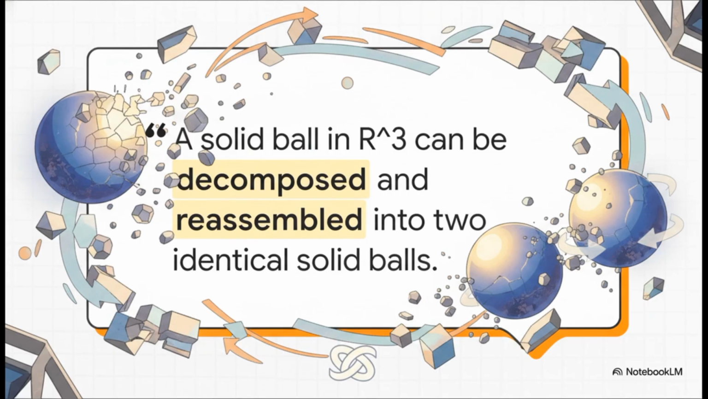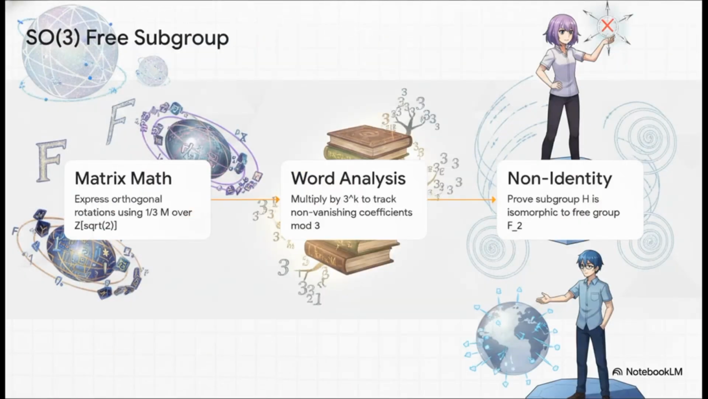But how does group theory actually make this possible? It entirely relies on proving that a free subgroup, called F2, exists inside the rotational group SO3. Let's slowly walk through these mechanics. First, we take two orthogonal rotations, A and B, by an angle of the inverse cosine of 1/3. The irrationality of this specific angle over pi is the actual engine of the paradox. We represent these rotations using matrix arithmetic over integers adjoining the square root of 2.